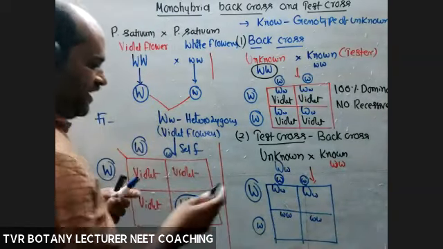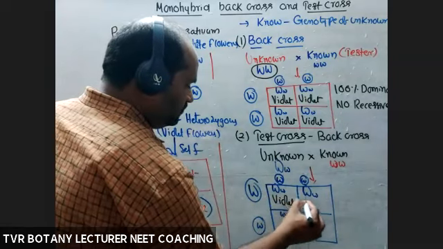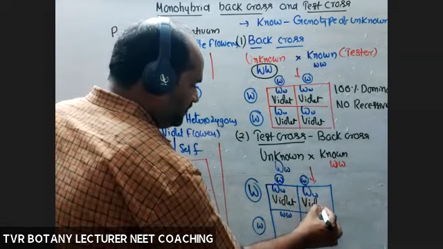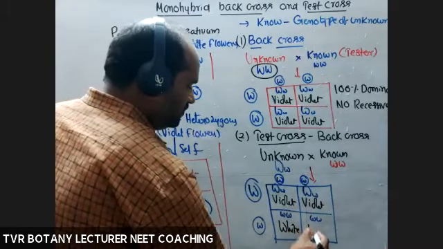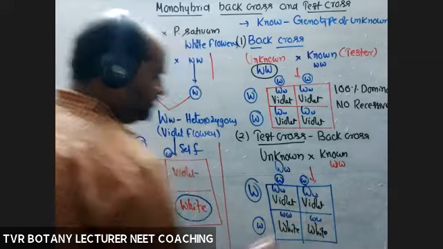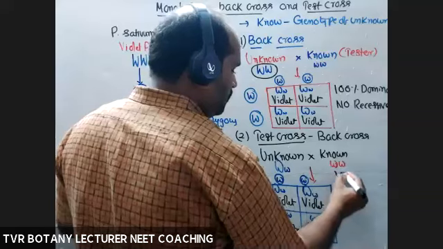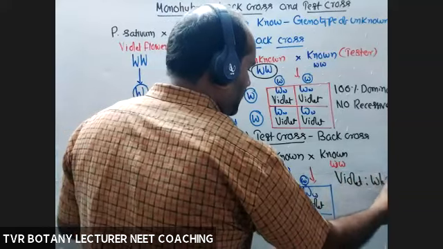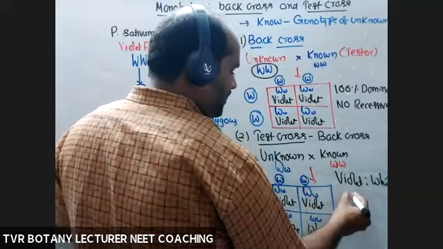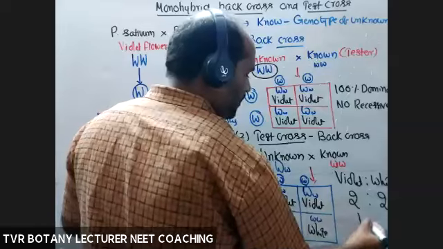Now, what about the phenotypes? This one, violet, violet. This one, white. This one, white. Out of four, how many are white and violet? Violet versus white. How many? Two violet, two white.